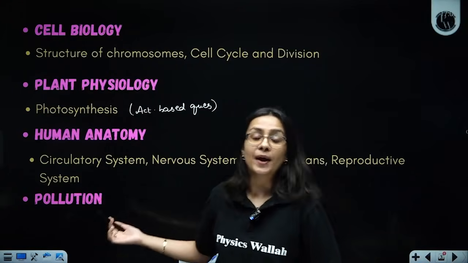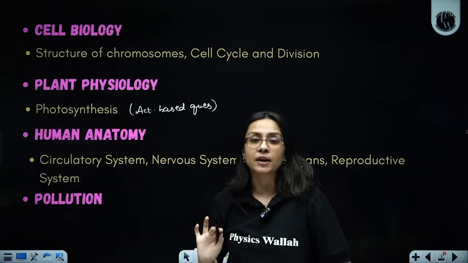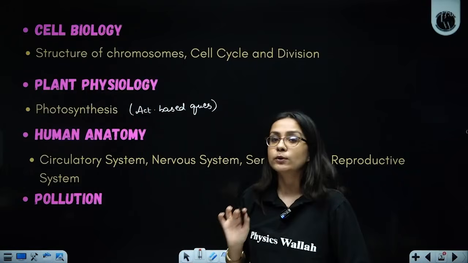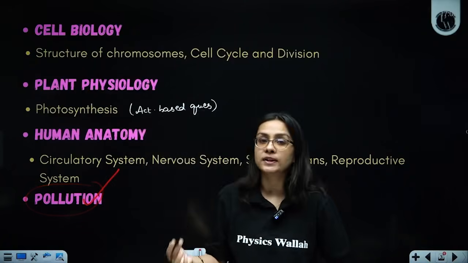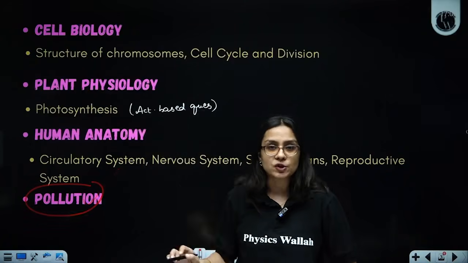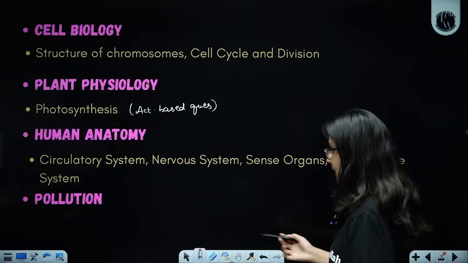This is more like a low hanging fruit, because if you cover this, and let's say if any of the chapters mentioned above you don't have a good grip on, then you can compensate for the marks by studying pollution and actually appearing for all the correct questions from this unit. So make sure these topics are first in the priority while you are appearing for the improvement exam.